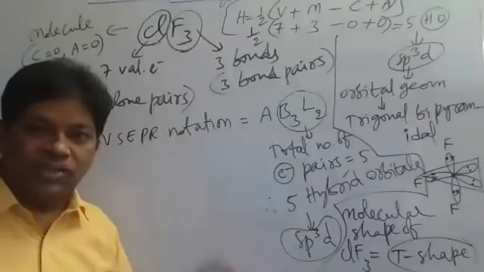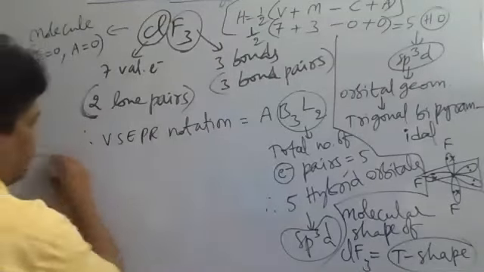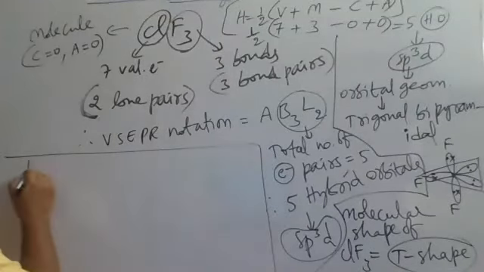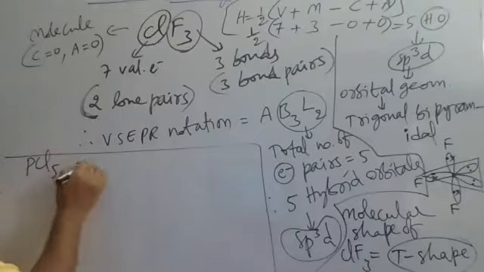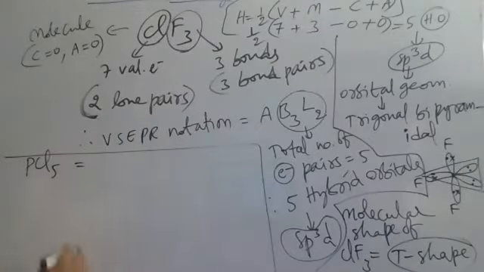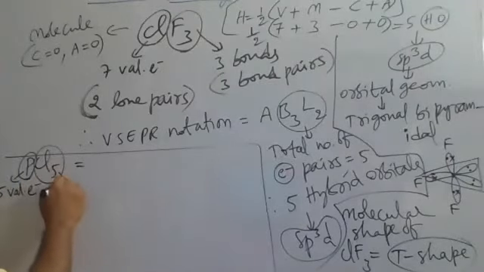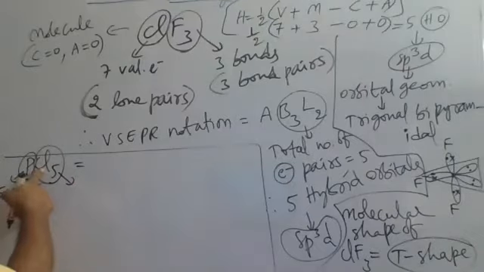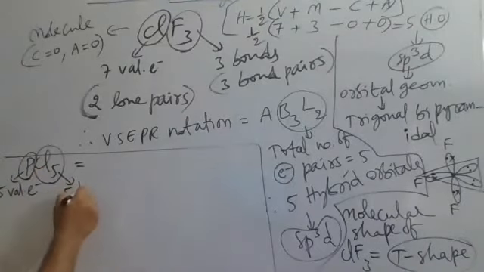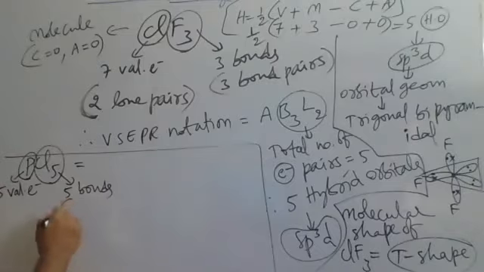If lone pair is not there, suppose you take PCl5. In PCl5, the central atom has 5 valence electrons, and there are 5 monovalent surrounding atoms. So 5 bonds should be taken, which means 5 bond pairs of electrons.